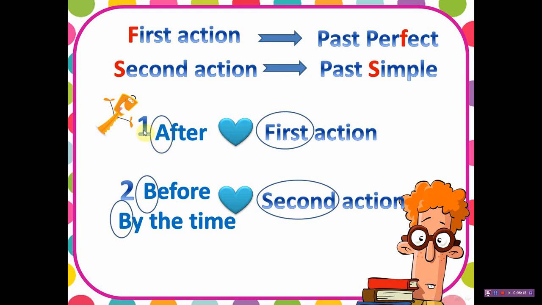After starts with A, which is the first letter in the alphabet. So after is followed always by the first action, which is in the past perfect. Before and by the time, both of them start with B, which is the second letter of the alphabet. So both of them love the second action, second letter, so the second action. So before and by the time are always followed by the second action, which is written in the past simple. Okay, pause the video and copy this mind map. It will help you a lot.